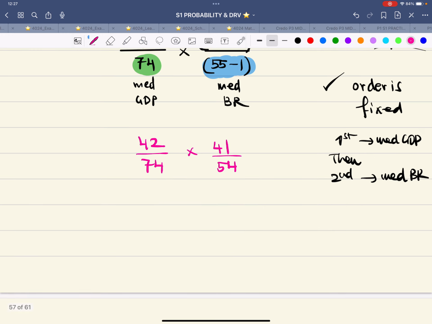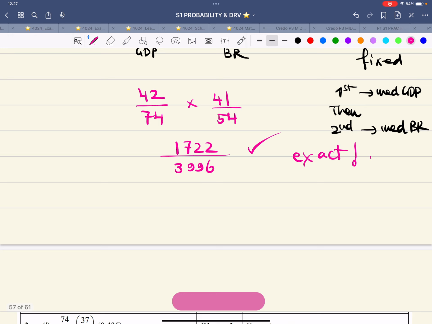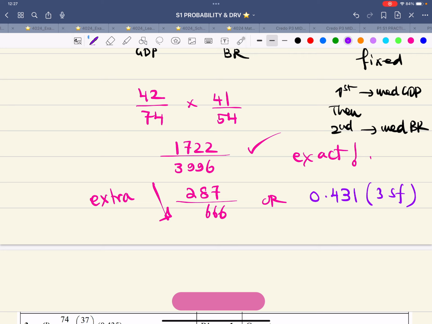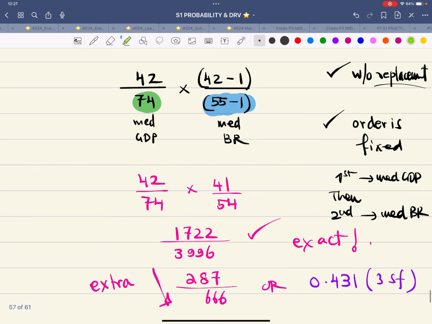Let's multiply it out separately. That is 1722, the numerator, 74 into 54, that is 3996 in the denominator. Leave the answer as it is. Why? Because the answer is exact. Fractions are beautiful. If someone wants to simplify a bit, that's 287 over 666. This is something extra. Or even more extra is if someone wants to write in decimals, which I do not encourage, that's 0.431. Take care of the accuracy. So that is how this particular question is done. A very conceptual question.